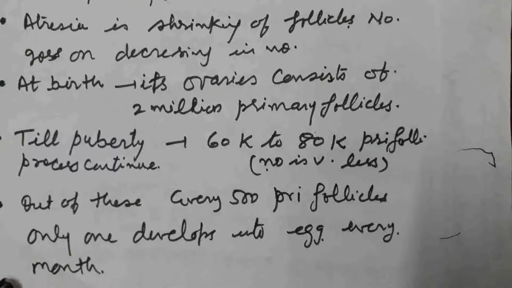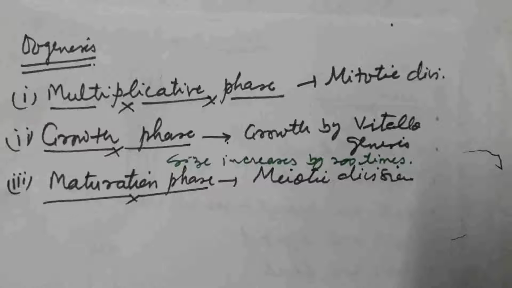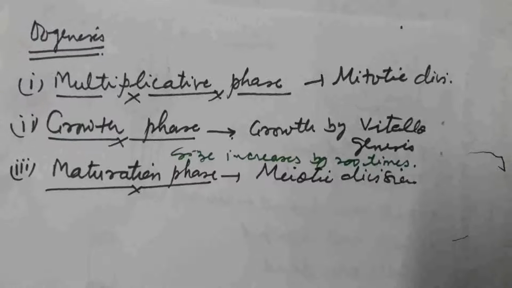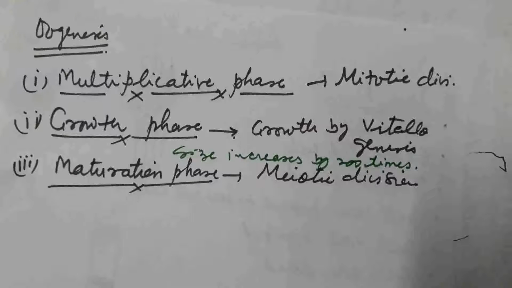The process of egg formation or oogenesis is completed in 3 steps, as we discussed in case of spermatogenesis. The first phase is the multiplicative phase, in which mitotic division takes place in the primary follicles, and the number of primary follicles increases, and oogonia are formed. Second is the growth phase, in which the size of the oogonia increases by the process of vitellogenesis. Vitellogenesis means yolk formation takes place inside the egg, and the size of the egg increases.